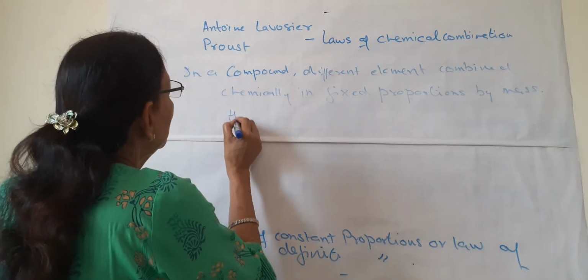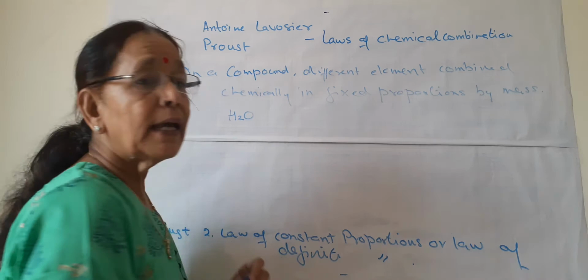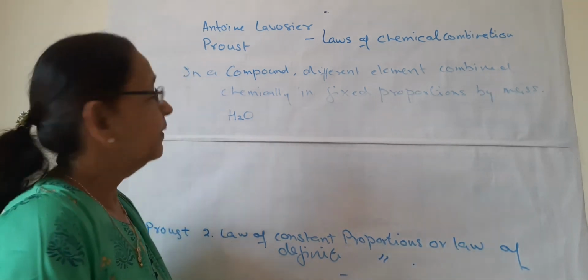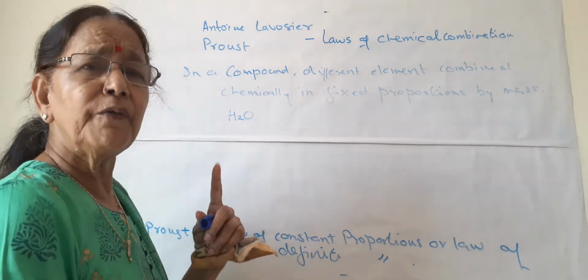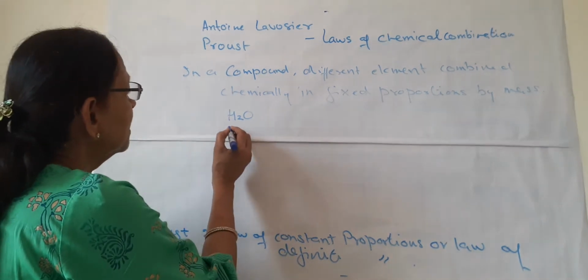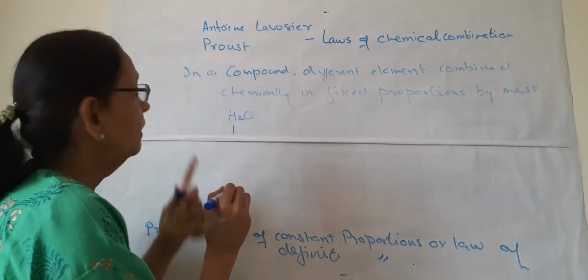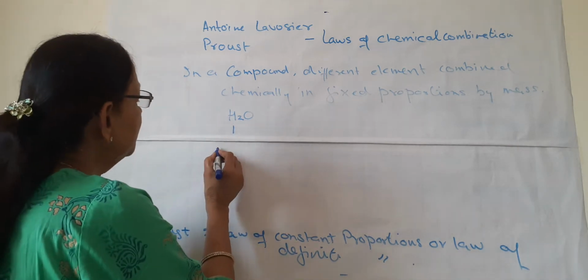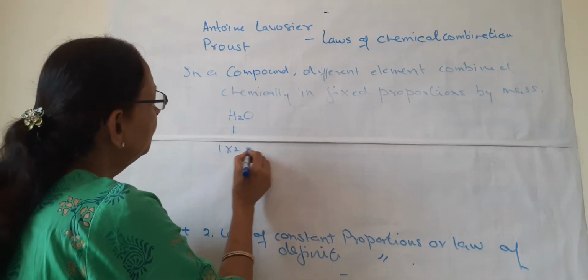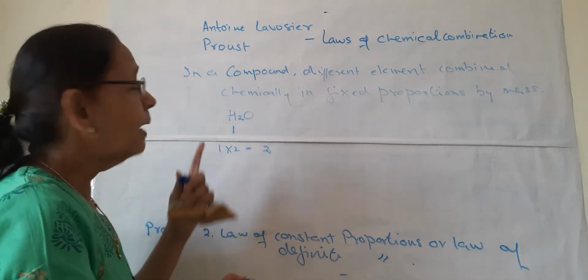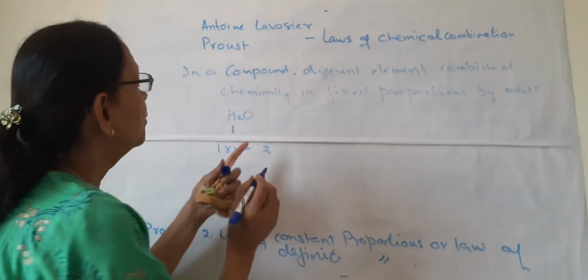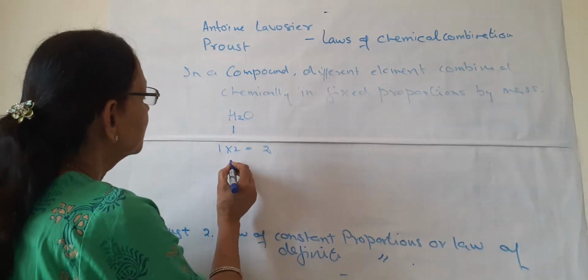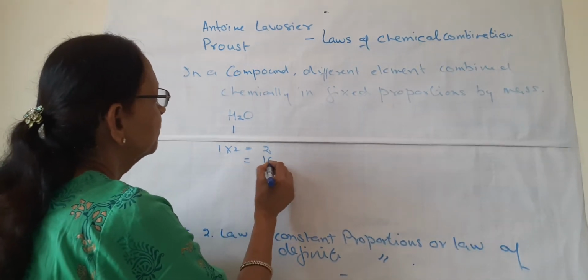First of all, I am taking the example of water. This is the formula. Do you know the atomic mass of hydrogen? The atomic mass of hydrogen is 1. As 2 hydrogens are present, so 1 into 2 will be 2. The atomic mass of oxygen is 16.